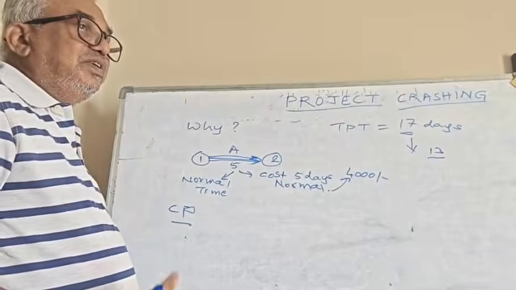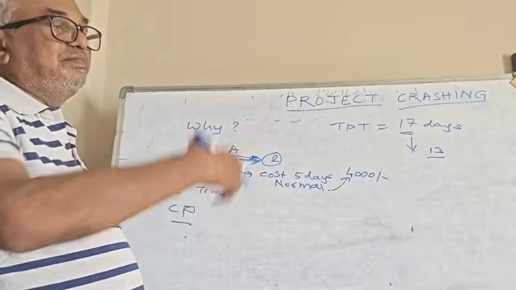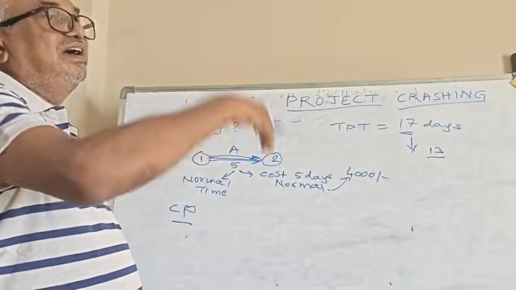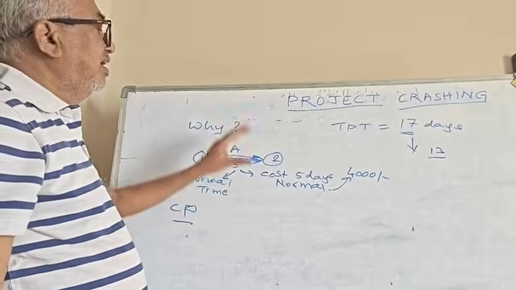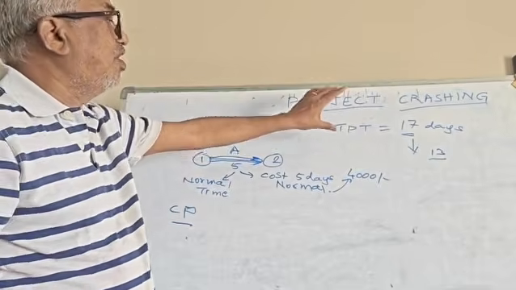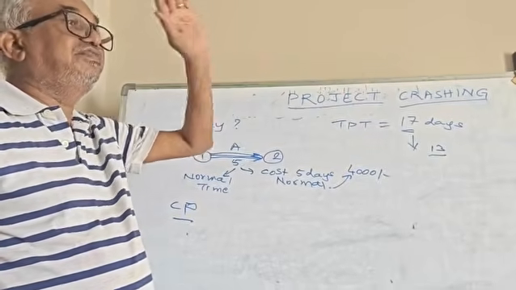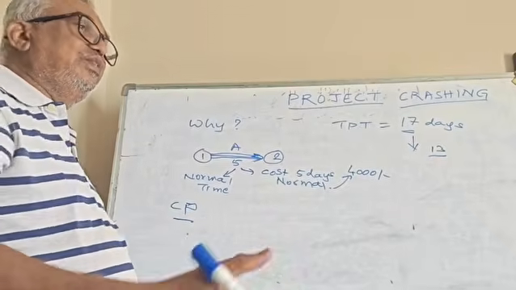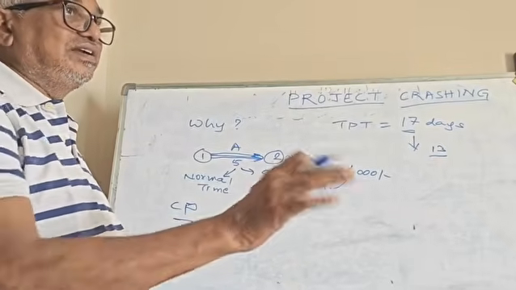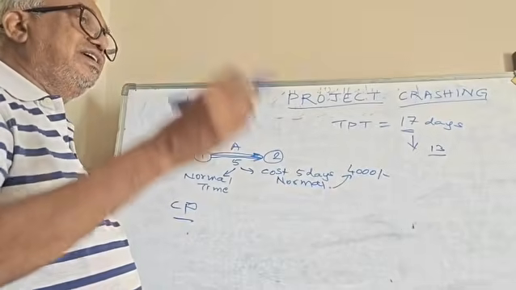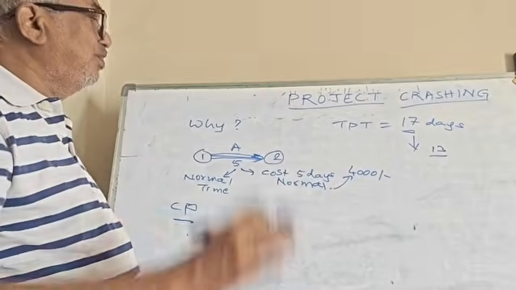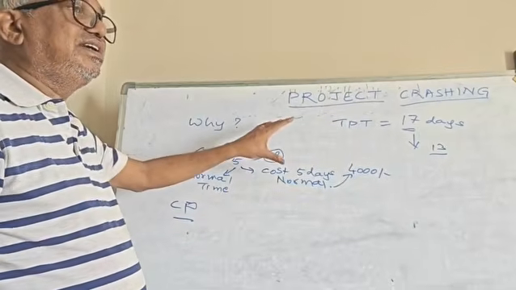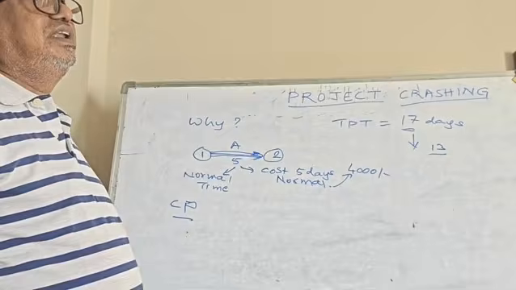Suppose somebody is doing this in some other country, or somebody else is doing it in this country, or whoever is doing it, the network solution, how much the total TPT will be, is fixed. Suppose if I am doing it, I cannot reduce it to 12 days. If you are doing it, you cannot reduce it to 13 days. Wherever, in whichever country or whichever part of the globe you do it, the solution is fixed. That solution is dictated or directed by the network itself.